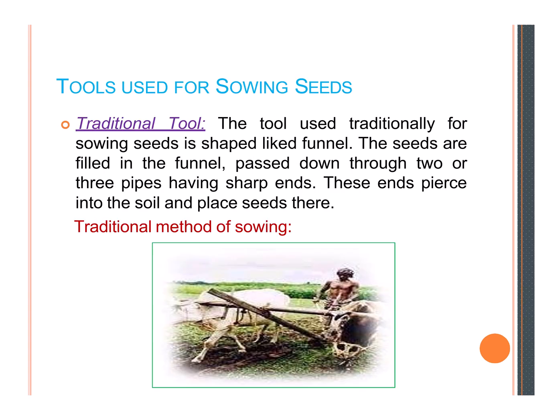Next, how the sowing of seed is done. First, a traditional tool. The tool used traditionally for sowing seeds is shaped like a funnel, and the seeds are filled in the funnel and passed down through two or three pipes having sharp ends, and these ends pass into the soil and place seeds there. You can see the traditional method of sowing in the images, where the bulls are pulling the traditional tool, and behind it the farmer is pushing the bulls.